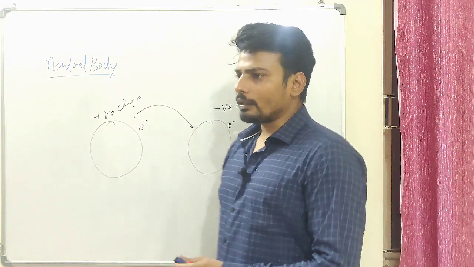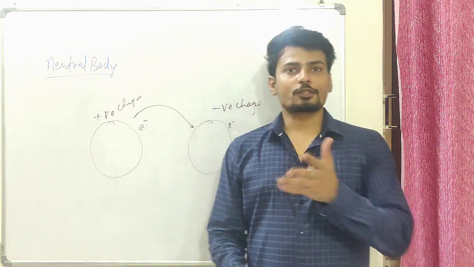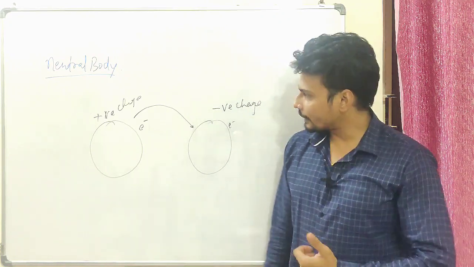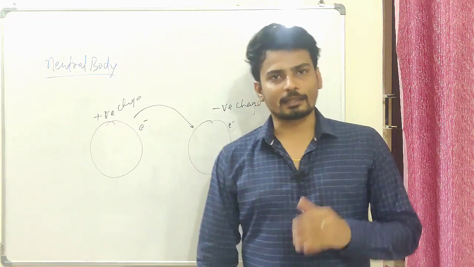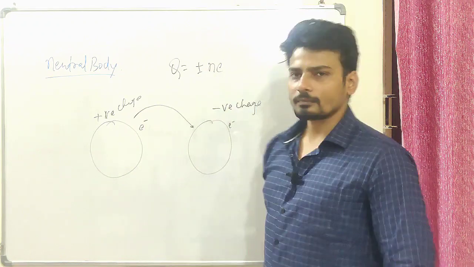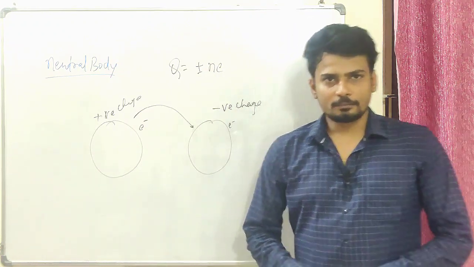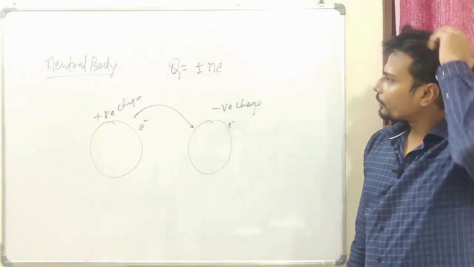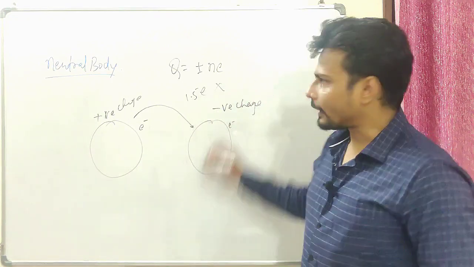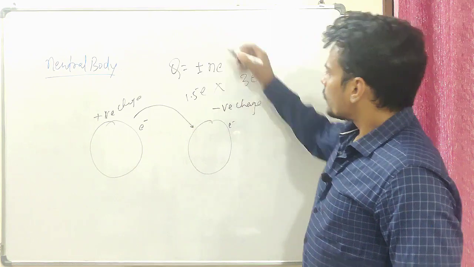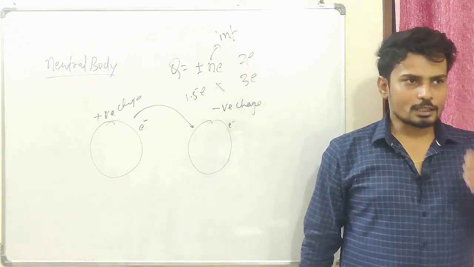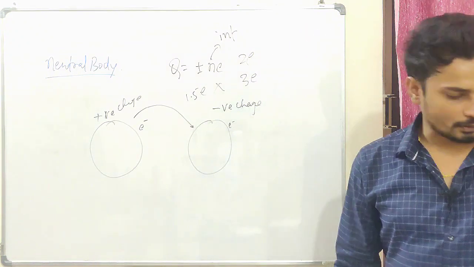So here we have one new thing that we need to know, called quantization of charge, right? It means the smallest possible charge is the electron, and any charge which is possible, which can be calculated, should be an integral multiple of the electron charge. So the possible charge is given as plus or minus n times e, and this is called quantization of charge. It's easy to understand that we cannot have a charge of 1.5 times the electron charge. No, it's not possible. At the same time we can have 2e, 3e, 4e. So it means that n is an integer, right? The existence of charge is only in integral multiples of the electronic charge.